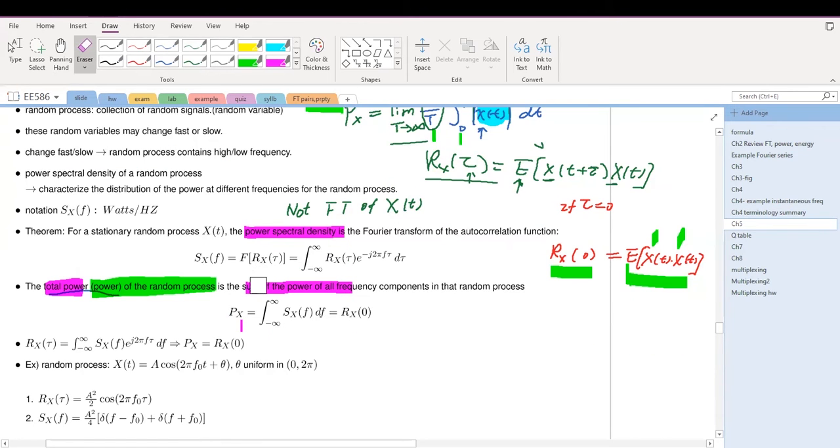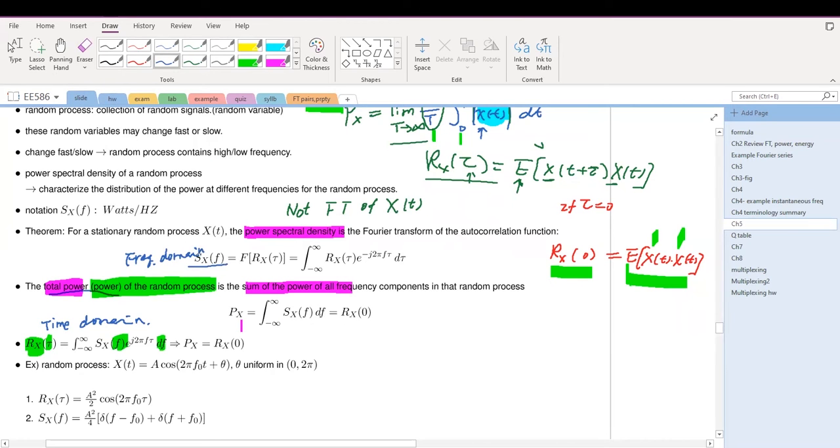If we look at R(tau), it is the inverse Fourier transform. So we integrate the power spectral density times the complex exponential e to the power j 2 pi f tau, integrating over f. Therefore, we obtain a function of tau, and this is the time domain, and this is the frequency domain.